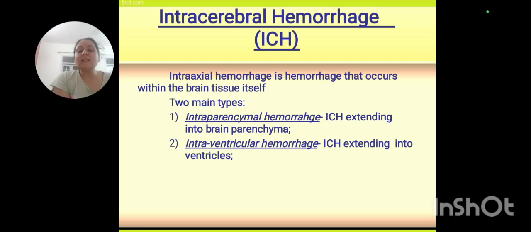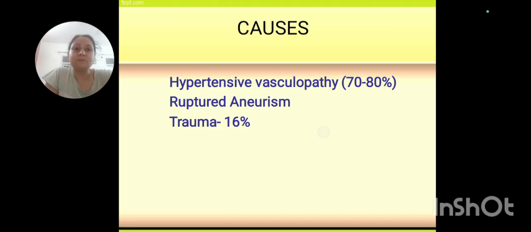The next important one: these were outside, in the layers of the brain. Now we have come to the inside, the intracerebral hemorrhage. The second complication is the intracerebral hemorrhage. The intraaxial hemorrhage is a hemorrhage that occurs within the brain tissue, inside the brain. It is of two types: intraparenchymal hemorrhage, which extends into the brain parenchyma, and intraventricular hemorrhage, which extends into the ventricles. We understand there are the lateral ventricle, third ventricle, and fourth ventricle, so it extends into the ventricular system.